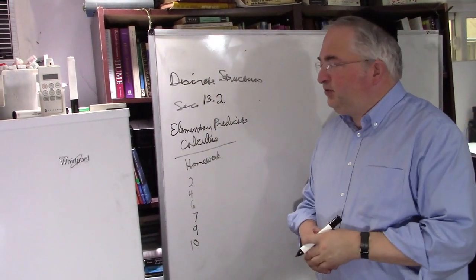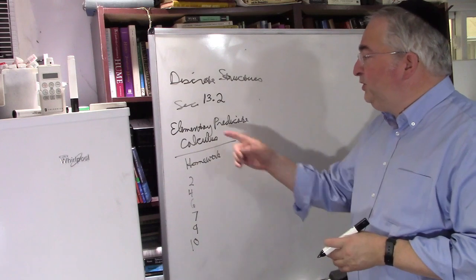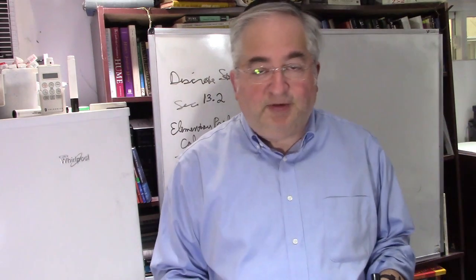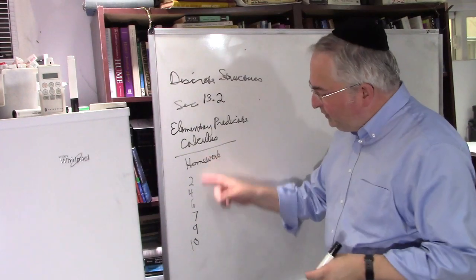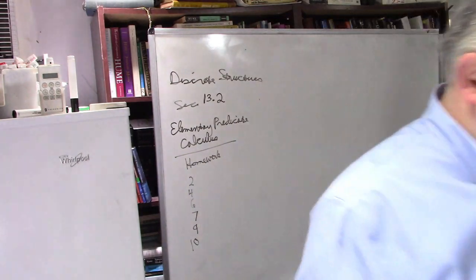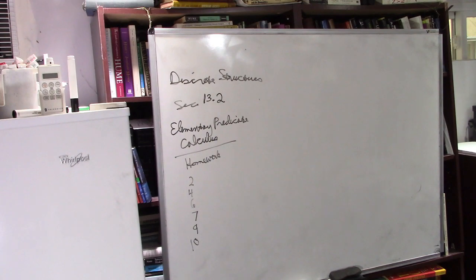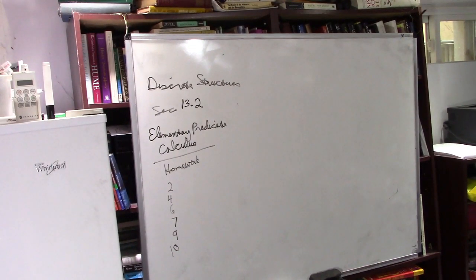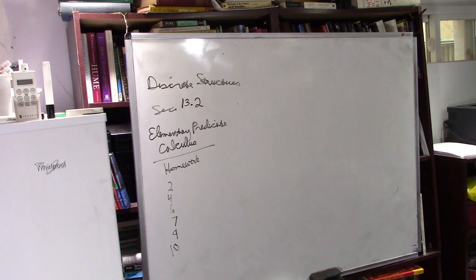The class is Discrete Structures. We're up to section 13.2, which is Elementary Predicate Calculus, all about quantifiers and stuff like that. These are the homework problems we're going to do. Just make sure I'm focused right. Okay, lots of word problems.